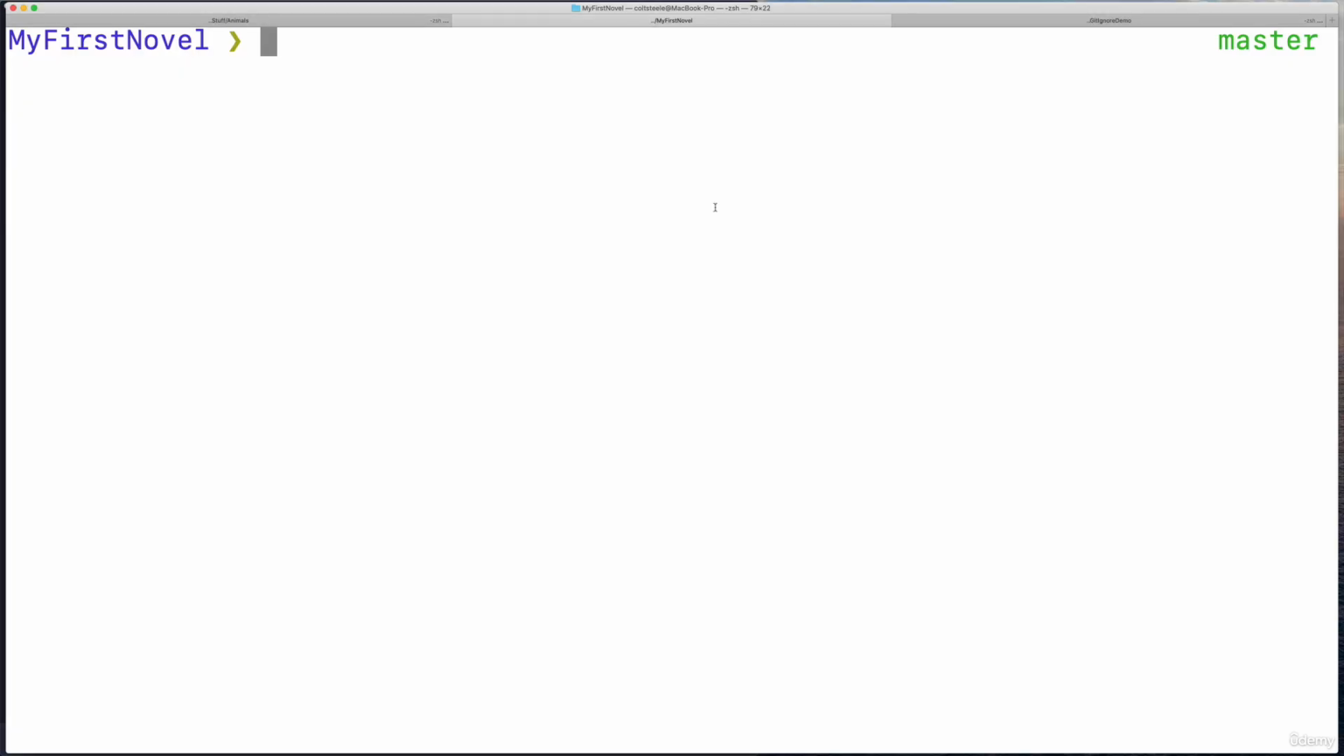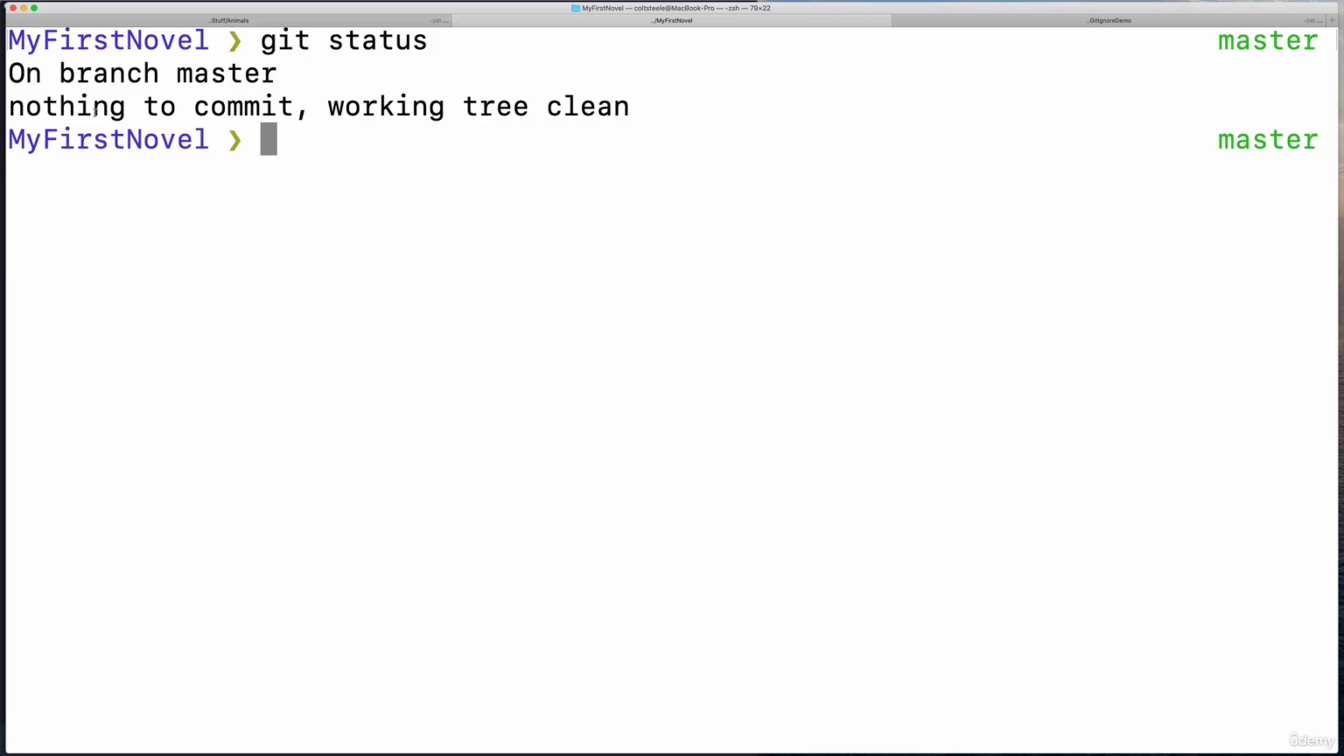So in any repository, here's my first novel. If I type git status, here we are, on branch master. And you can see the way I have my terminal configured, it also shows me the branch that I'm on currently. It shows master here. That's what that is. So when we learn how to change branches, you'll see that updated as well on this right-hand side.